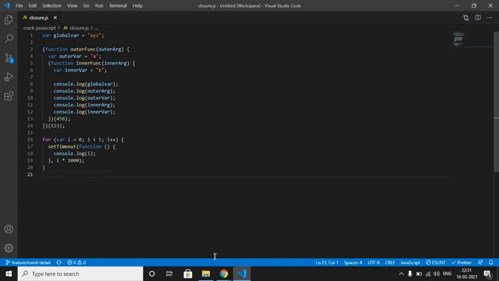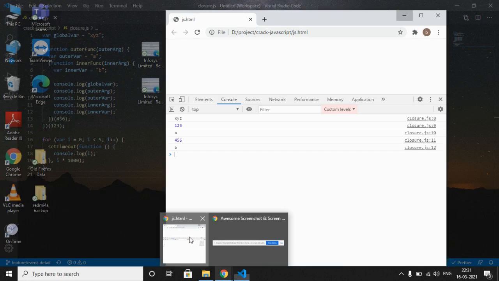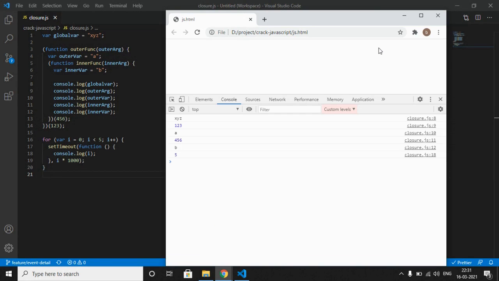Are you right? Let us open a browser and run it. Okay, see, it is printing 5 for consecutive 5 times. It means all the times whenever our for loop runs, it is printing only 5. So what do you think, what is the solution for this problem?